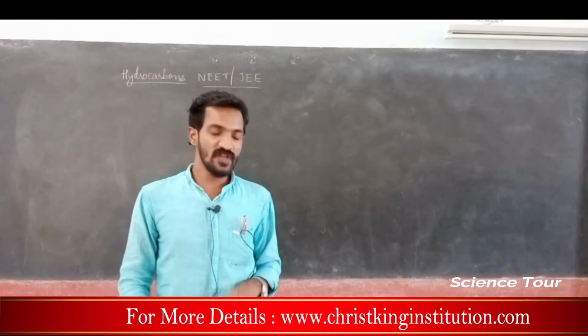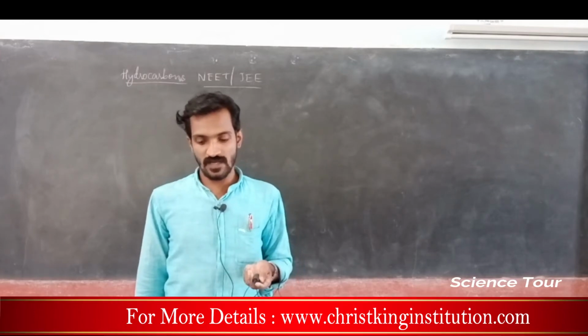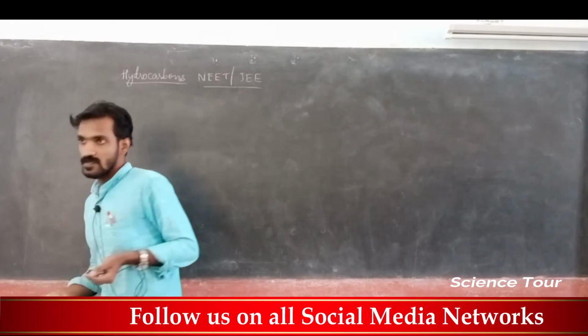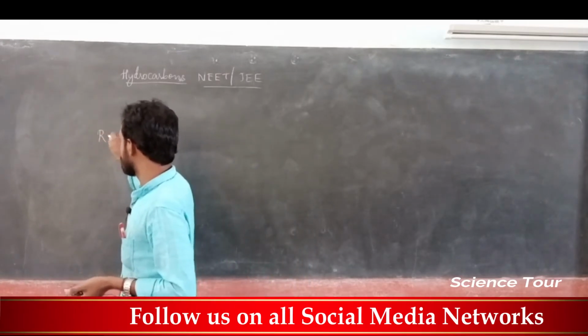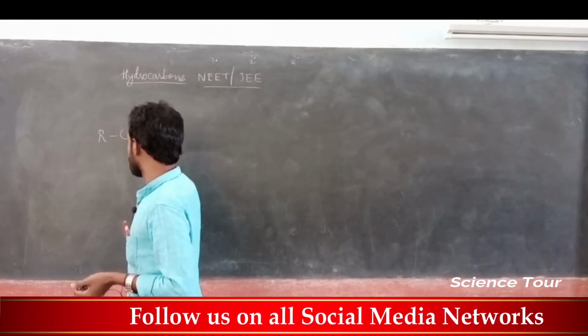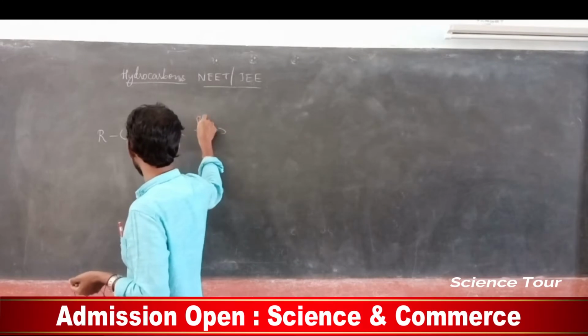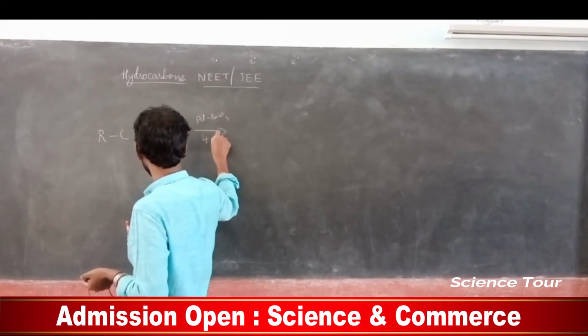Okay. Next we are going to discuss the product we got, my dear students, from the reaction just before: C triple bond C in the presence of lead and barium sulfate at 410 degrees Celsius.